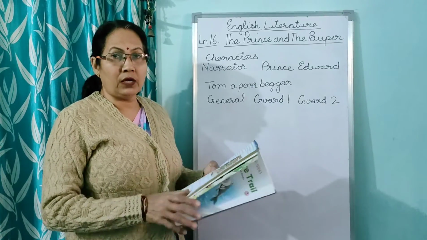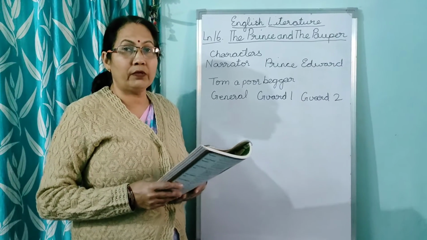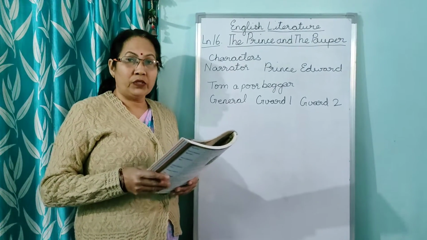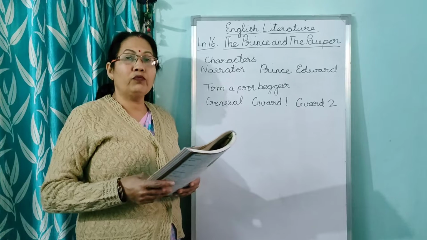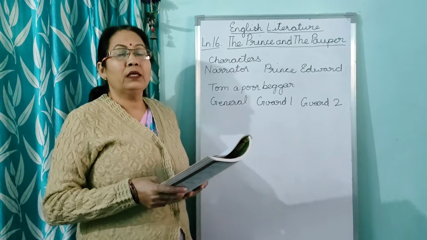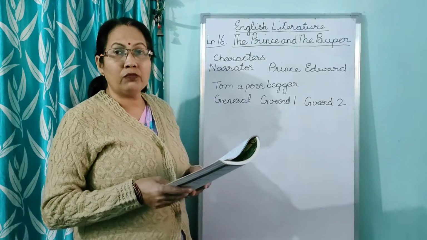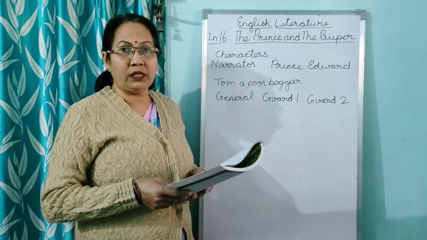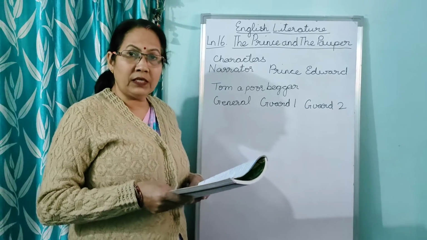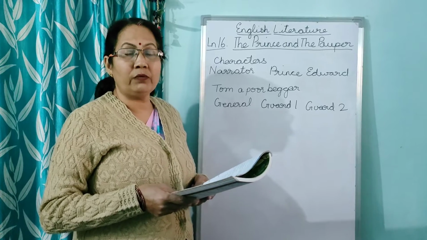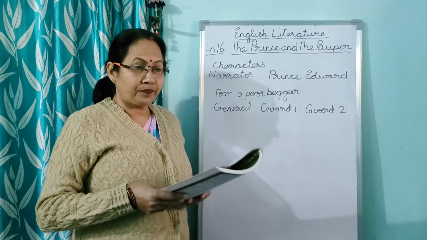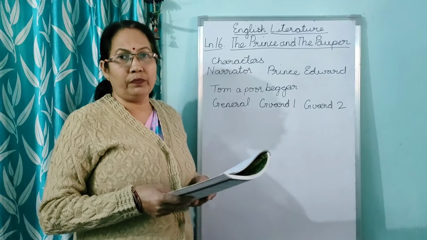He went and joined the army, but the general was not able to win the war. So he advised the general, "Do this, in this way you will win the war." The general said, "How do you know?" He said, "If my father were here, he would have done the same thing." So the general said, "You are the son of the king?" He said, "Yes, this is what I am trying to tell everybody, but nobody is believing me. I am the prince."